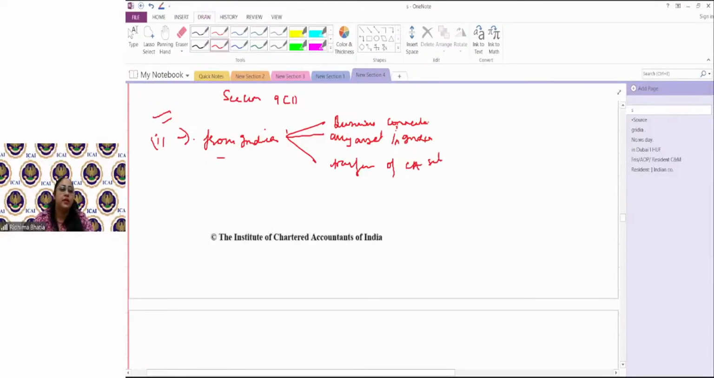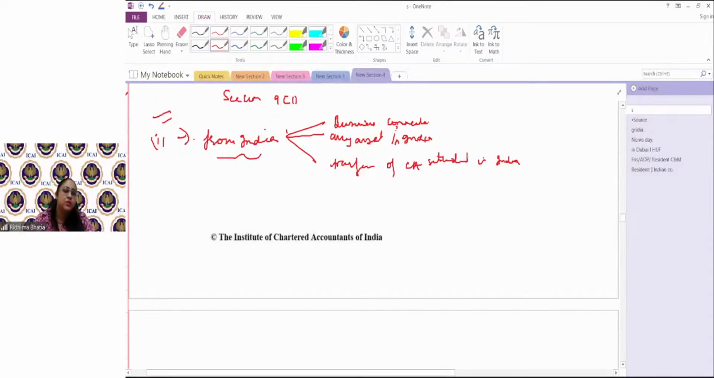So directly or indirectly from India, through a business connection, through any assets in India, or from transfer of capital assets situated in India. Ma'am, has this finished? This we have just started. Section 9 subsection 1 talks about all of this.